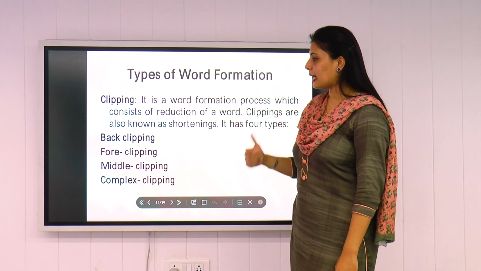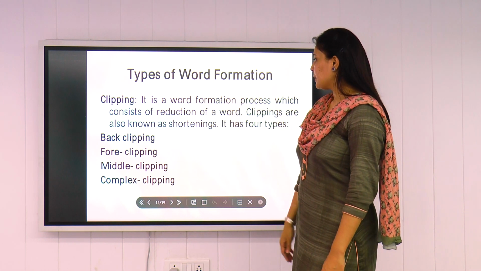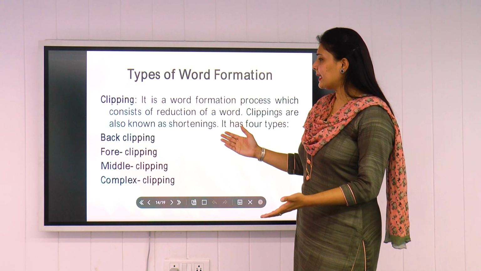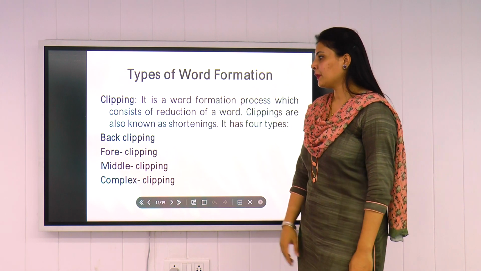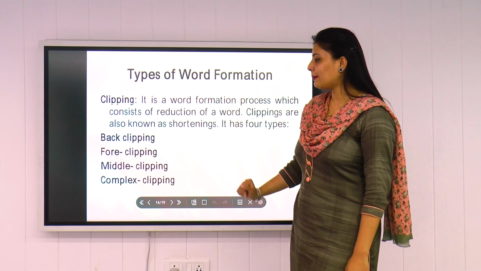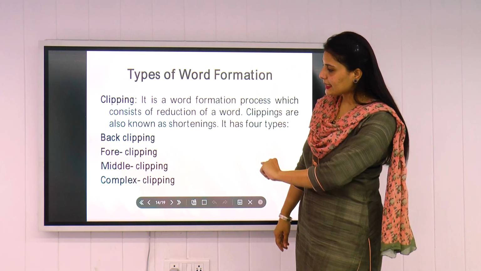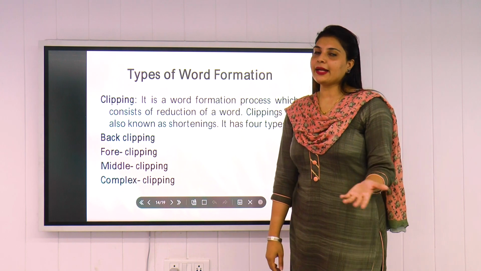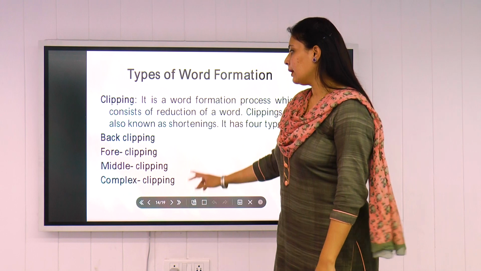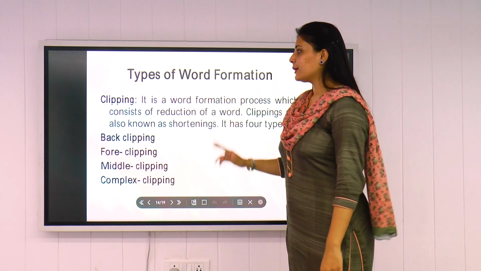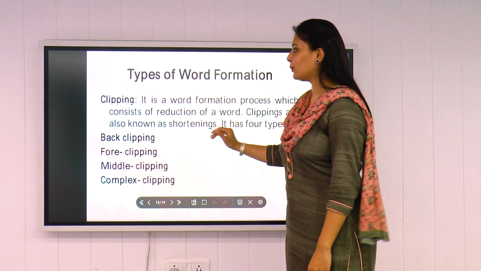You can see in the examples, we have 4 parts of this. Basically, it is reduction of a word. So we clip the word, we cut the word from the back, which is back clipping, fore clipping, middle clipping, complex clipping. So we are going to discuss this one by one. Back clipping, like I already told you, from the back we clip the word; fore, from the front we clip the word; middle, from the middle we clip the word. So you will see in the next slides how we do that.